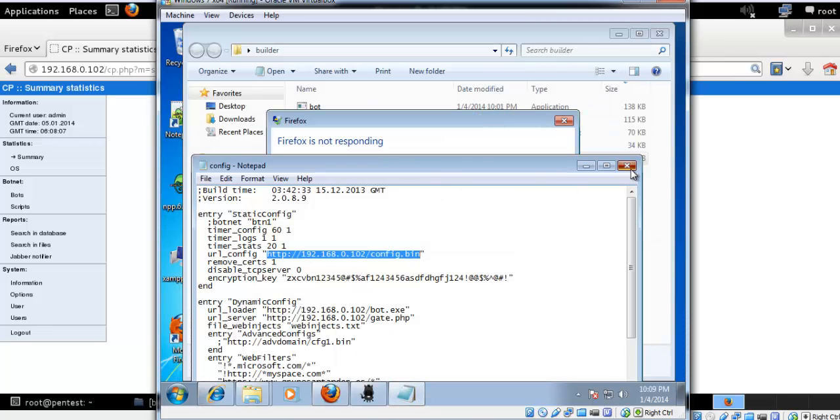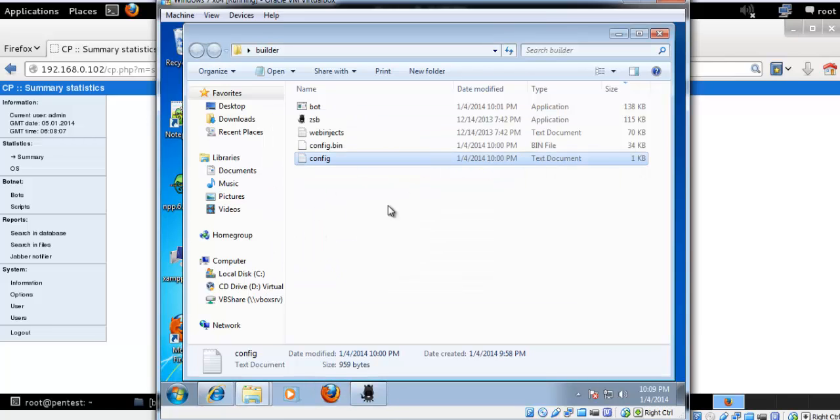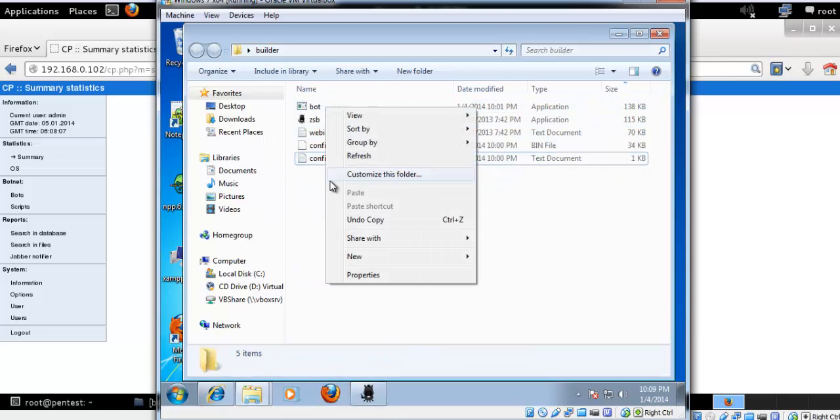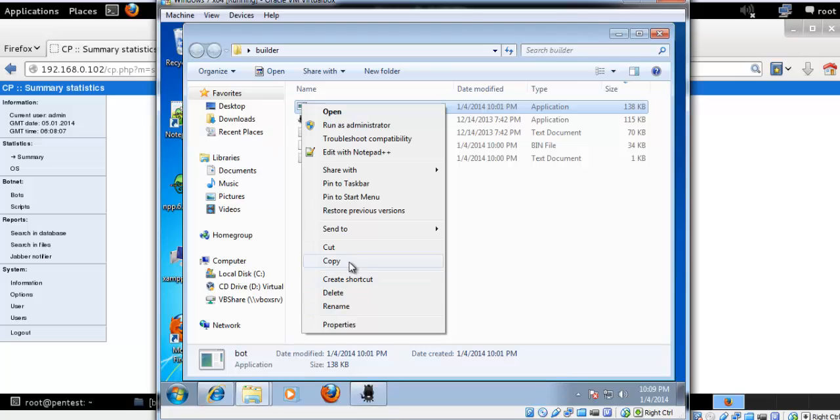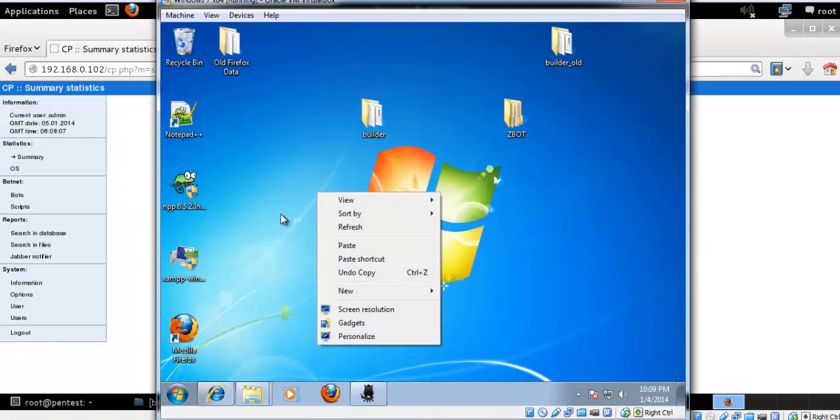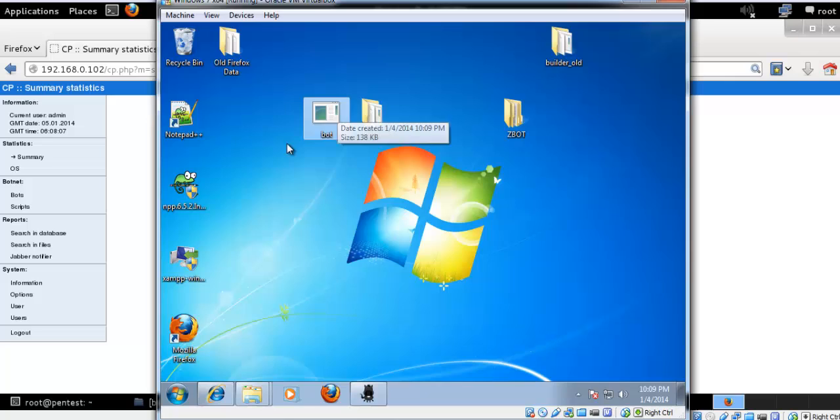So the next thing what I will do is, Firefox got hung. Okay, I need to install this one. So this is a client file that will be executable on your client or your target PC. So you need to send this file to the victim.